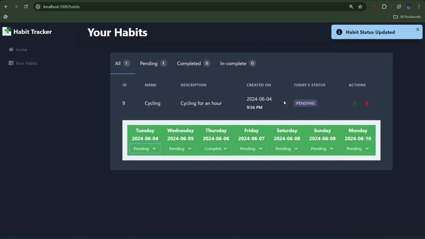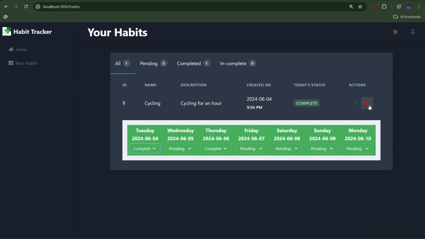So it will not show up for Thursday because current day or today's status is pending. You can only show the status for today in this today's status. And according to the system's day, it will update the today's status as I am using the local storage. So these habits will persist unless the user actually deletes them.